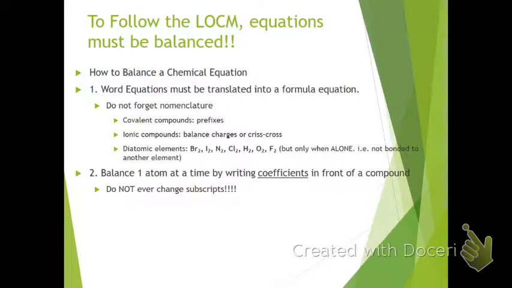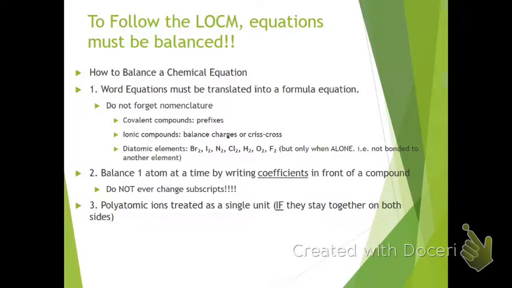Once we have those correct formulas, we're going to balance one atom at a time by writing coefficients in front of the compound. We cannot ever change the subscripts in a compound because that will change the identity of that chemical. There is kind of a best order that works most of the time for balancing. That best order is generally going to be your metals or your cations, your nonmetals or your anions, or any polyatomic ions you might have in there, and then save hydrogen and oxygen for last.